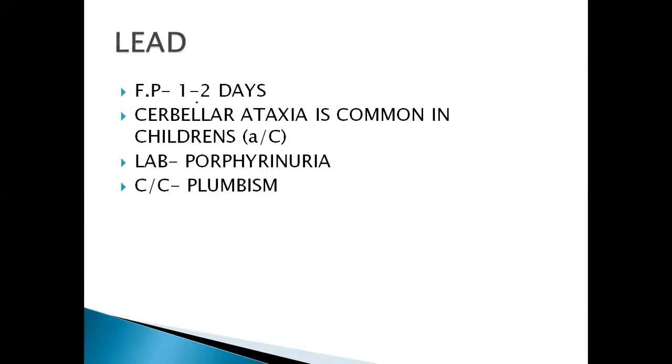The fatal period of lead poison is 1 to 2 days. Cerebral attacks are more common in children in acute poisoning. The lab will show porphyrinuria. It is the lab finding seen in lead poison. And chronic lead poison is plumbism.